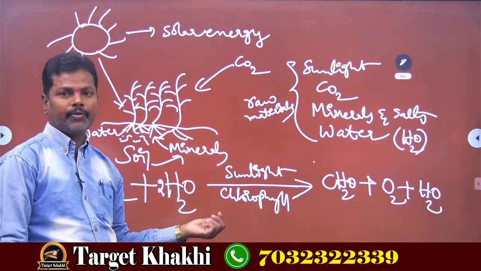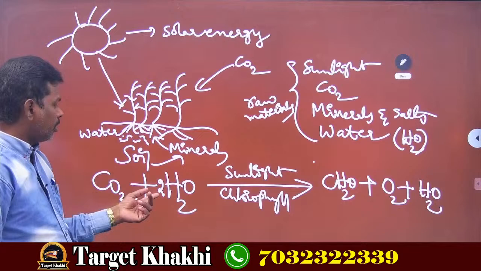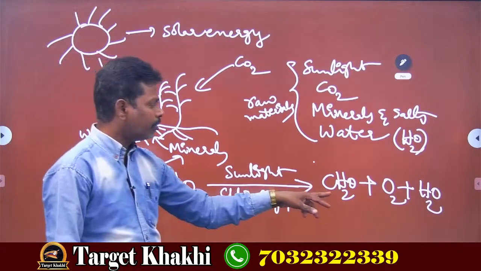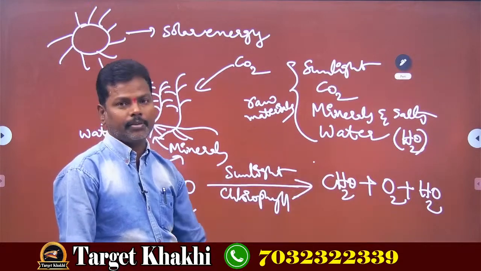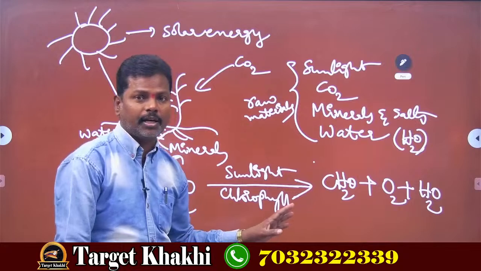This is the formula for photosynthesis. 1 mole of carbon dioxide plus 2 moles of water give rise to CH2O plus 1 oxygen molecule and 1 water molecule. Let us see, is it a balanced chemical equation or not?